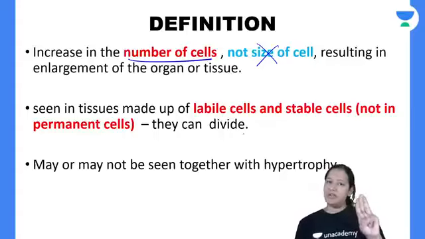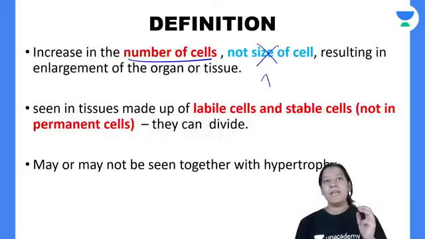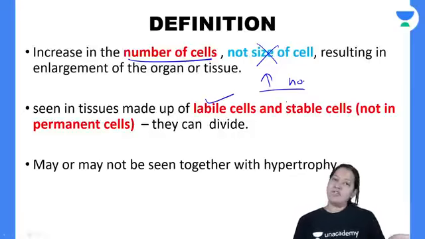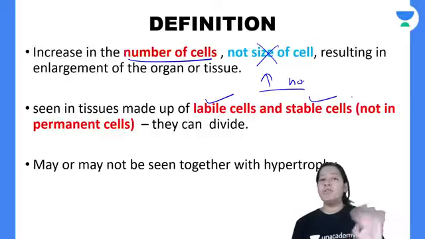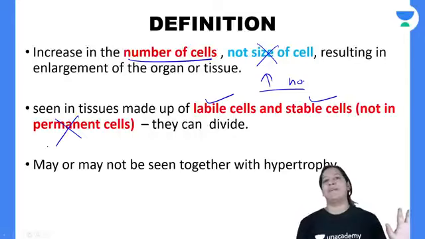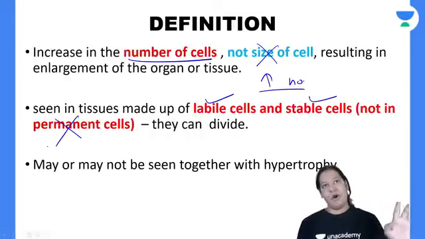I have told you there are 3 types of cells, na? Labile cells, stable cells and permanent cells. Hyperplasia is shown by which type of cells? Increase in number, so the cell which can divide can show hyperplasia. Labile cells continuously divide, so they can show hyperplasia. Stable cells normally do not divide, but as a part of injury they can divide, so they can also show hyperplasia. But permanent cells cannot show hyperplasia. The cells of the heart and brain cannot show hyperplasia. Have you got it?